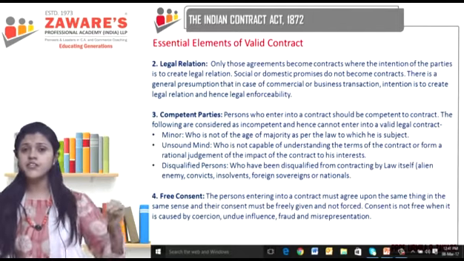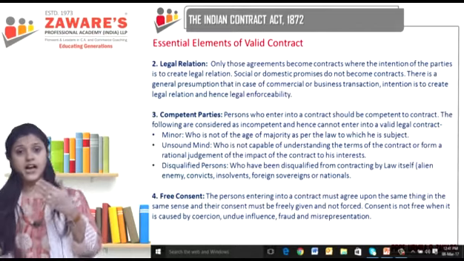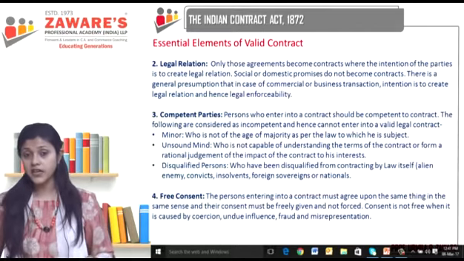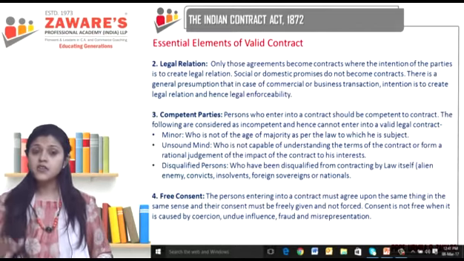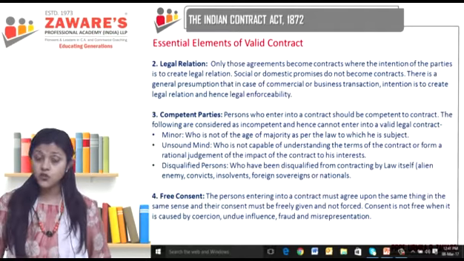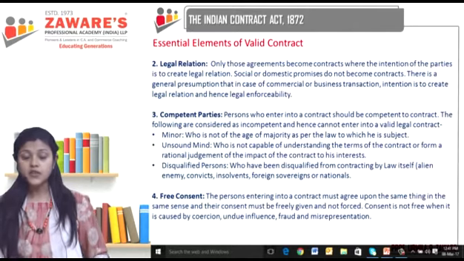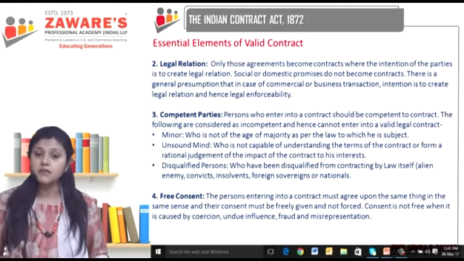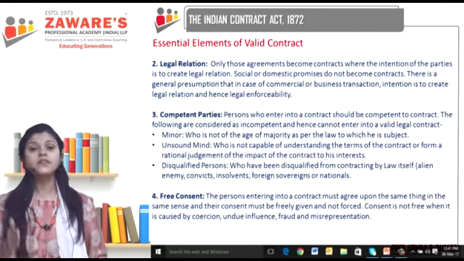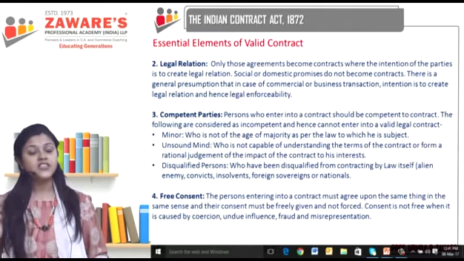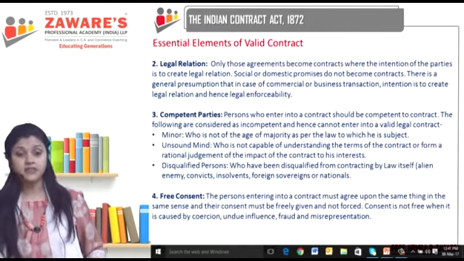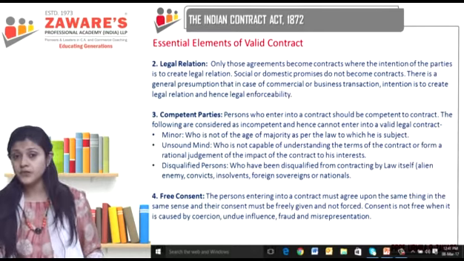You will physically beat me up. Out of fear, I entered into the contract. So the law says that this is a contract which has been entered into, but not by the free consent of the party. So this is a voidable contract. Voidable means that which can be avoided. Why? Because my consent was not free.